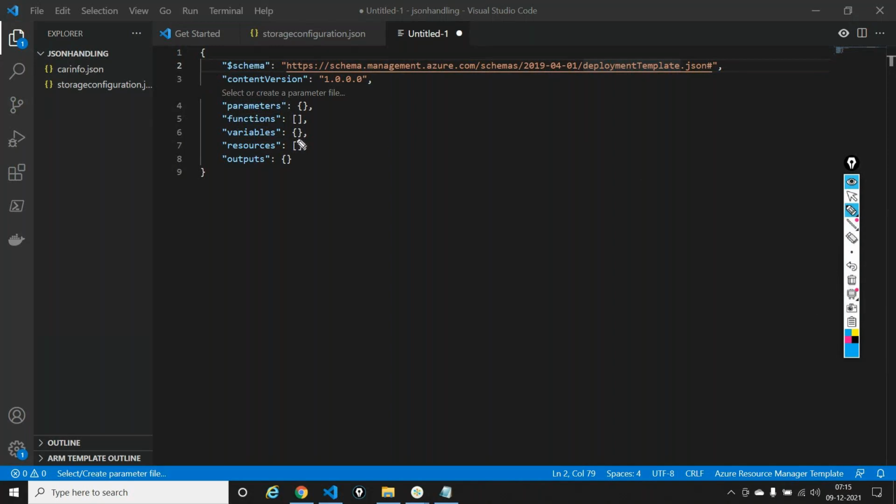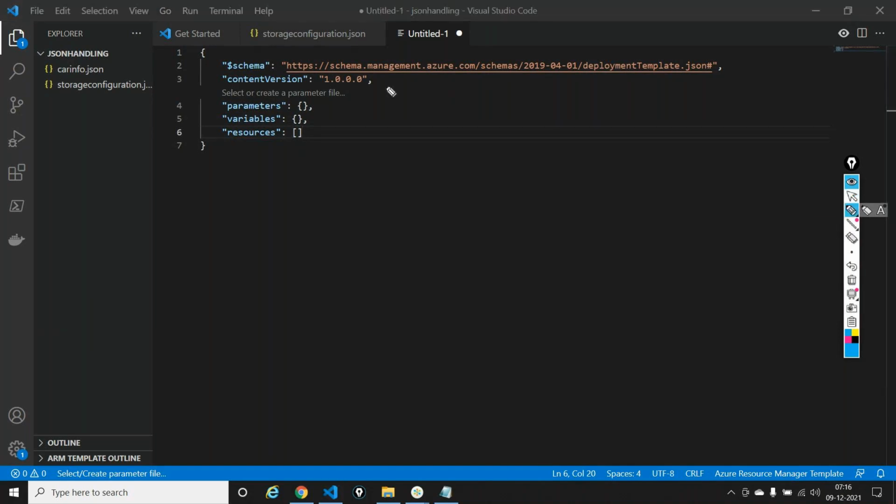Now in this template, what I don't want right now is functions. I don't want something known as functions. I am not using it. And I'm not using something known as outputs. So I'll just take this out too. We'll talk about what functions are. These are advanced ARM templates that come in advanced ARM templates. We'll talk about it. But this is the template I need to work on. This is the bare minimal template I'm working on right now.